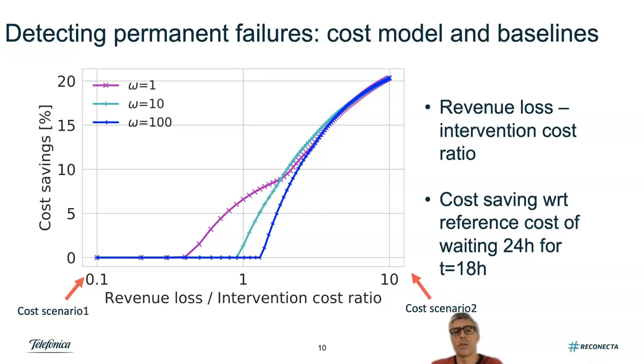Again, worth noticing that the compensation parameter does not really provide any benefit, and that the compensation parameter equal to 1, meaning no compensation, is actually a good choice. Here we also highlight two extreme cost scenarios that we are going to use next in the evaluation, when the ratio is 0.1 and when the ratio is 10. Again, depending on the cell site and its value and intervention cost for that site, the operation can decide to use the model or not.